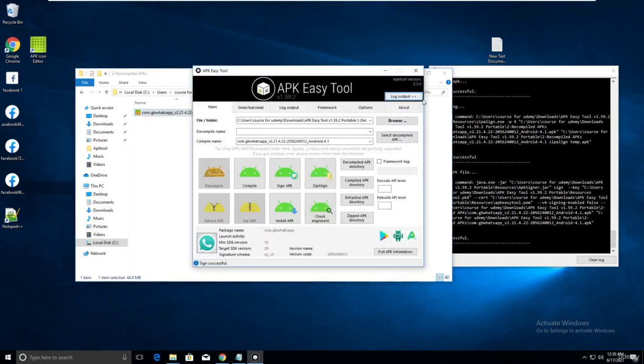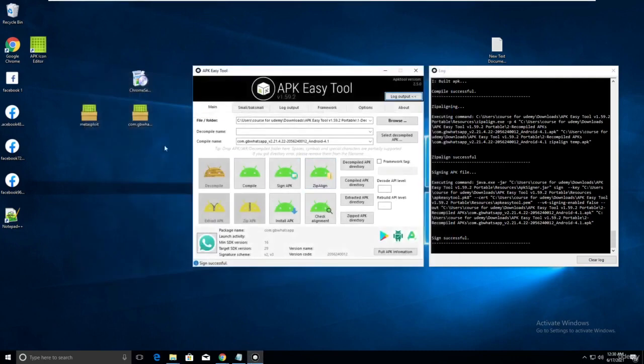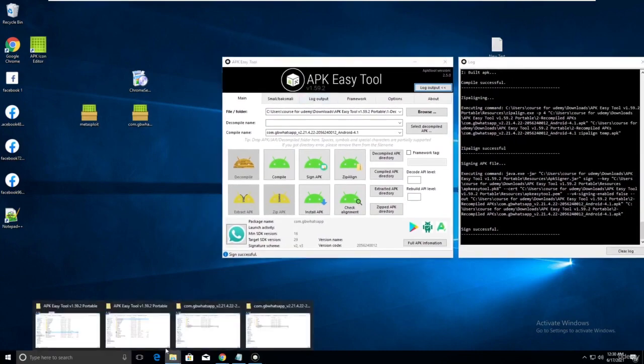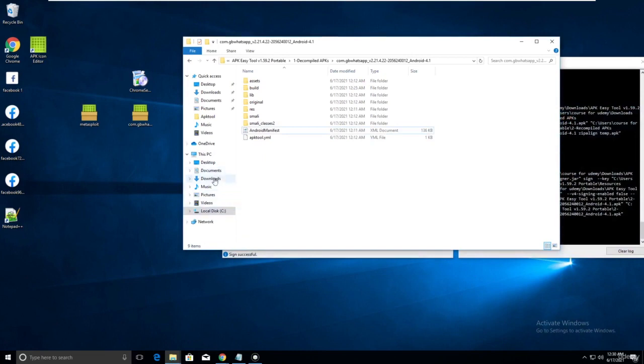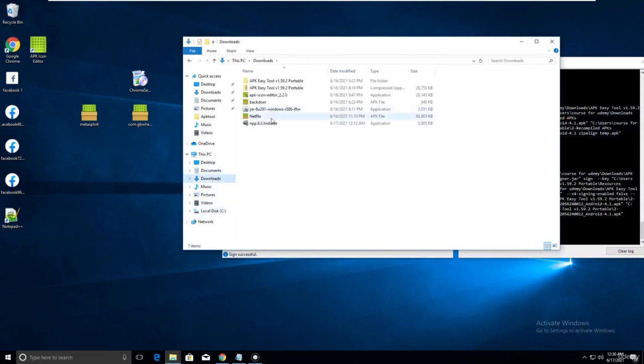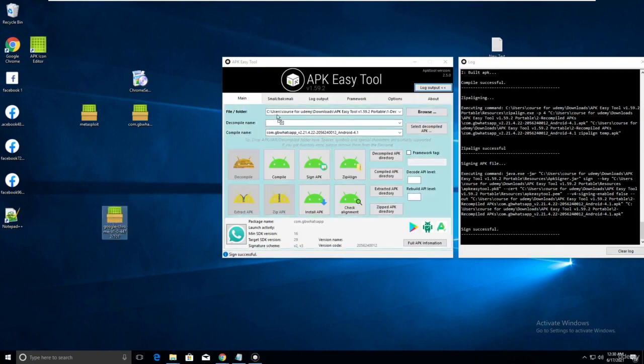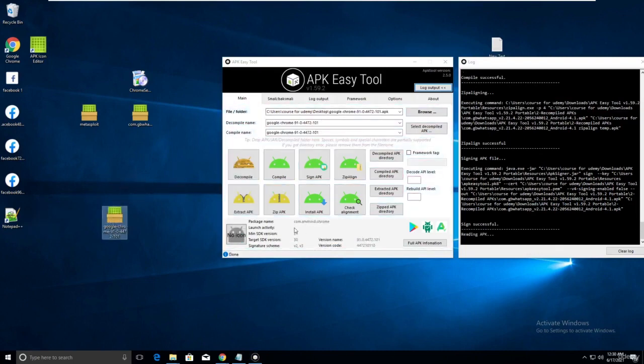Let me take Chrome, because Google Chrome is also a very well protected APK. Let me go in the downloads. There is a Netflix as well, but I don't want to target it. See, guys, here is the Google Chrome APK. Let me drag and drop this. See, the same thing, I am not able to find the launch activity. How to find the launch activity of this?